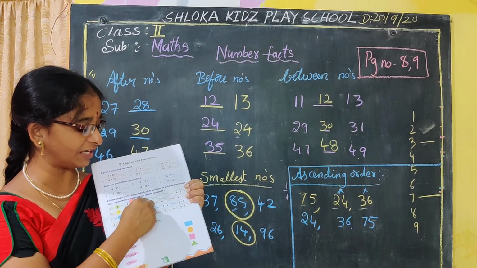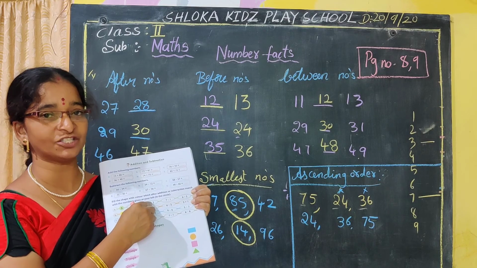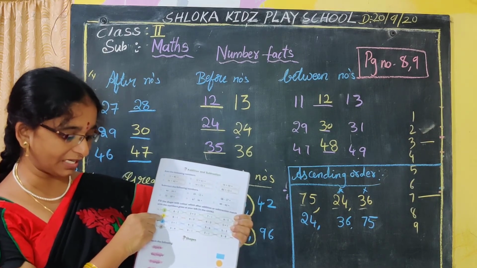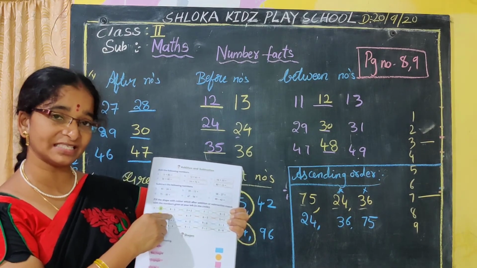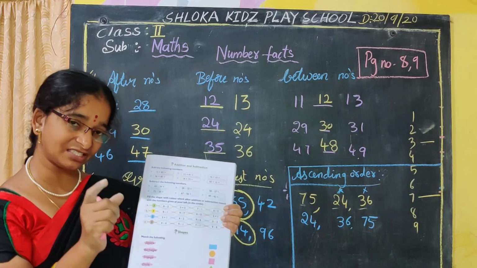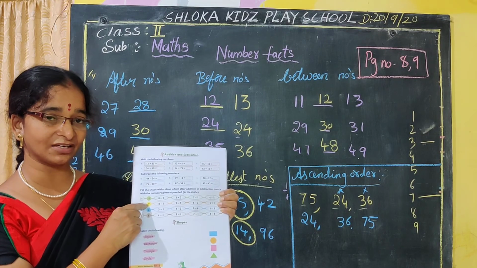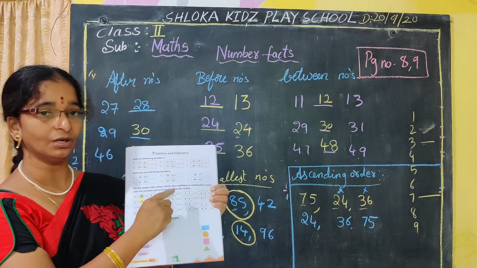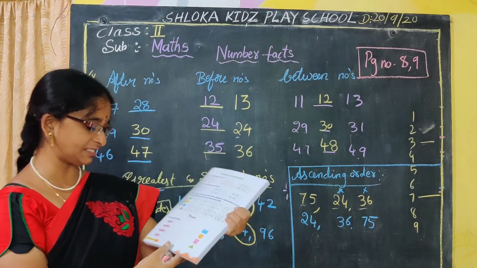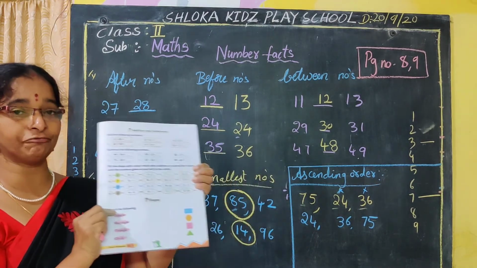So the 5 is the answer. You have to circle it, and color it for this 3 plus 2. So you have to check the numbers here. If an addition symbol is there, you have to add. If a subtraction symbol is there, you have to subtract. Whatever correct answer you get, for that number you have to do the coloring. This is your exercise. And then match the shapes, match the following.